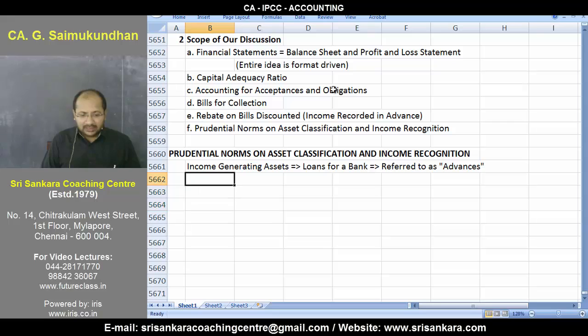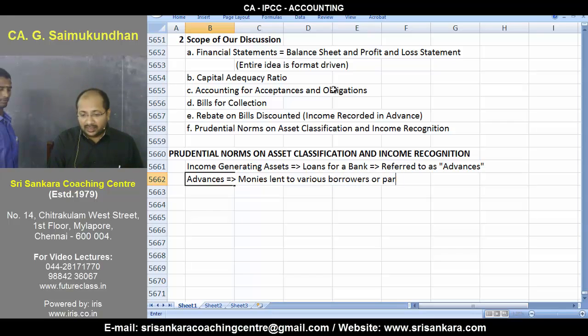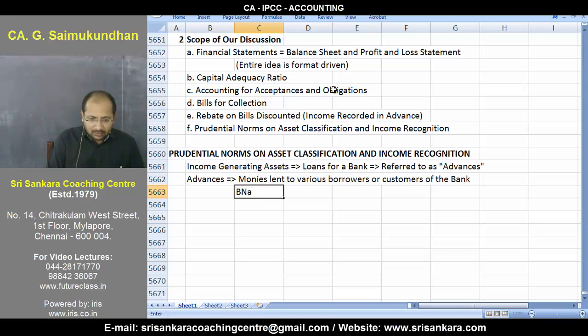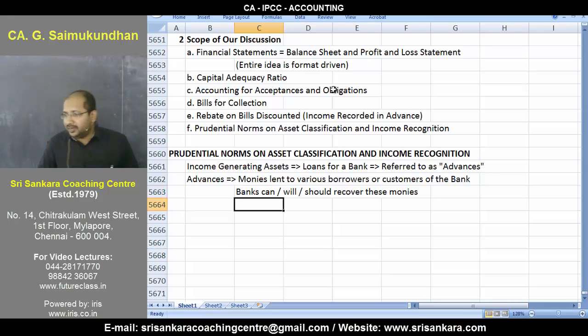So advances are nothing but money lent to various borrowers, parties or customers. Effectively, that is what it is. You are giving money to somebody, which implies banks can, will and should recover these monies. Fair enough. That is what they will typically do. Can we therefore say that these are in the nature of debtors at some level? Money is collectible from the bank's customers. These are similar to your debtors.